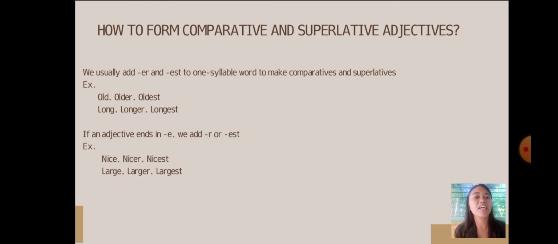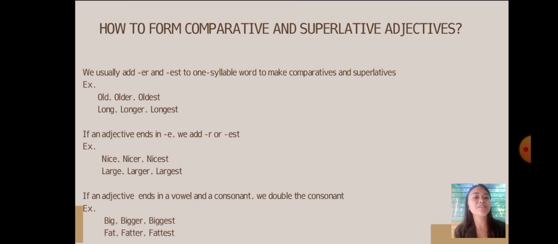Next, if an adjective ends in e, we add r or st. Example: nice becomes nicer and nicest; large, larger, and largest. Next, if an adjective ends in a vowel and a consonant, we double the consonant. Example: big becomes bigger and biggest; fat, fatter, and fattest.